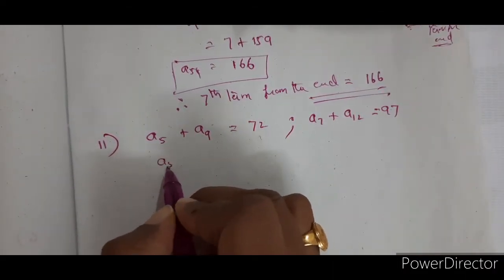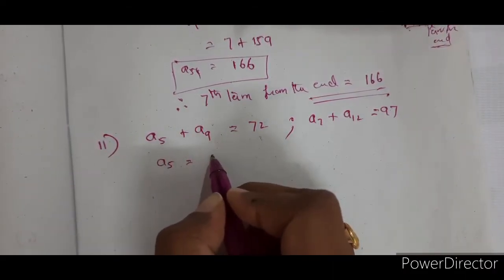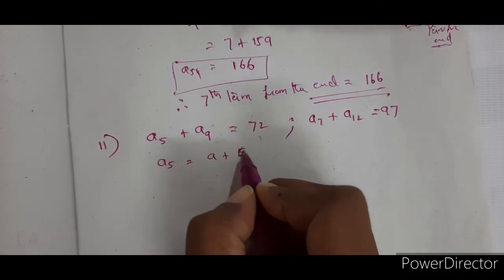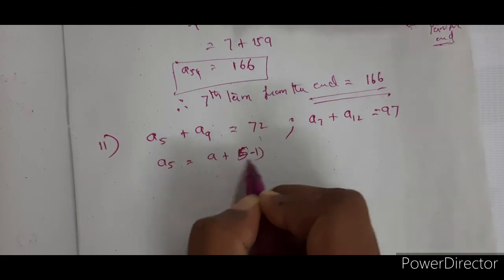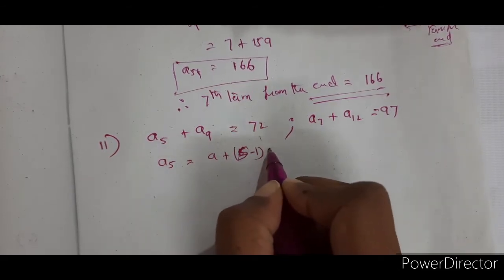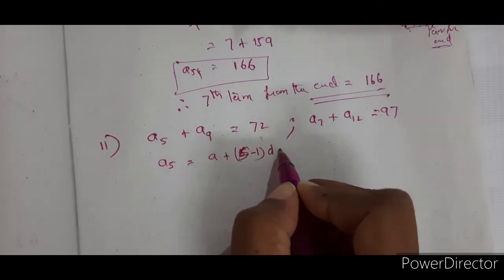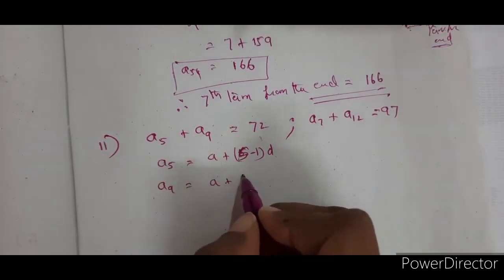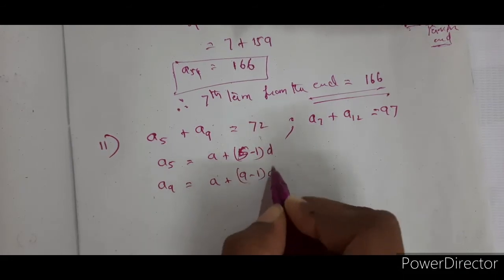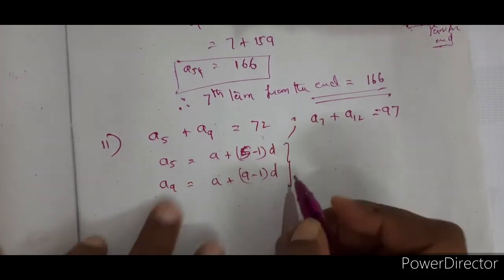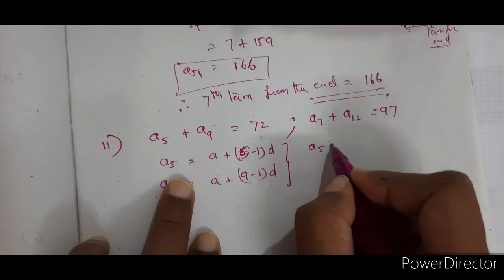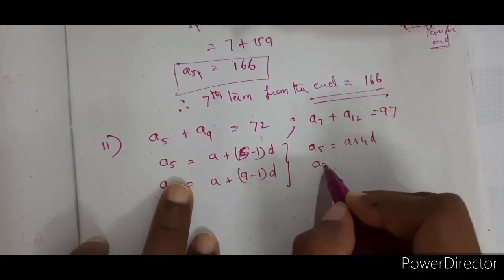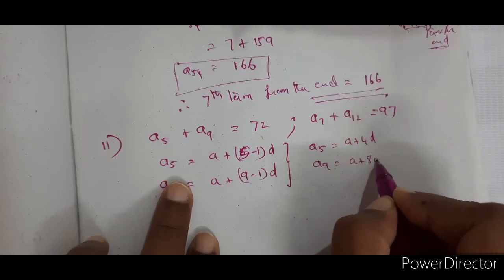Now A5 is equal to A plus N minus 1, that is 5 minus 1, into D. And A9 is equal to A plus 9 minus 1 into D. So from this you will get A5 is equal to A plus 4D, and A9 is equal to A plus 8D.